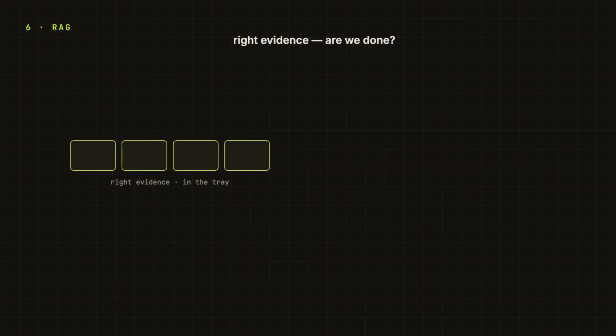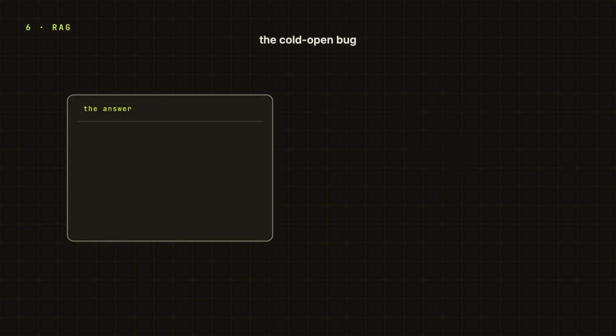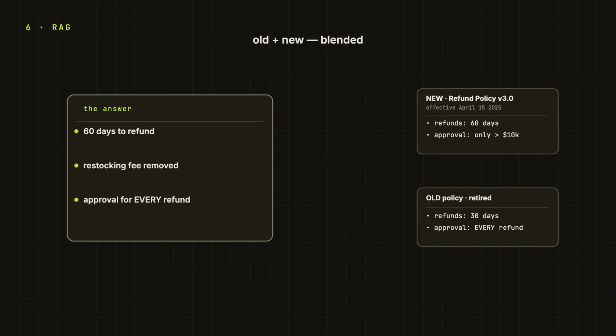Now we have the right looking evidence in the tray. Are we done? Not yet. Because retrieval can bring the evidence into the room. It does not force the model to tell the truth about that evidence. This is the exact bug from the cold open. Old policy and new policy were both present, but the answer blended them, and a citation beside a sentence did not prove that the sentence was supported by the right version.